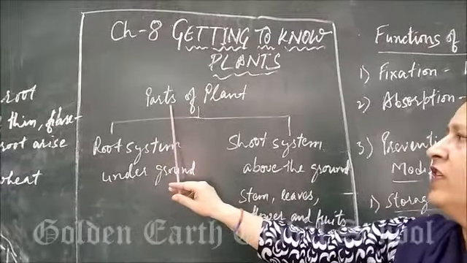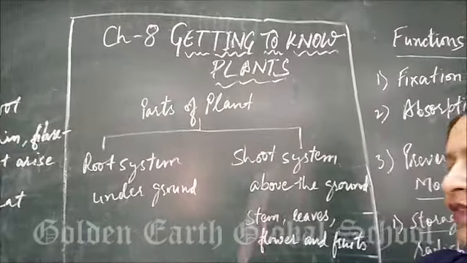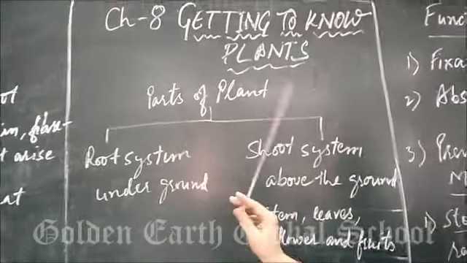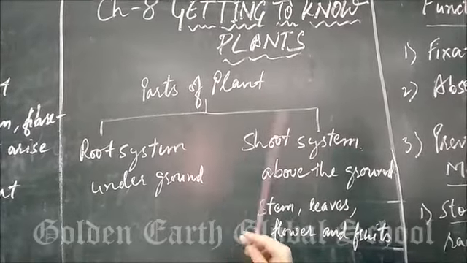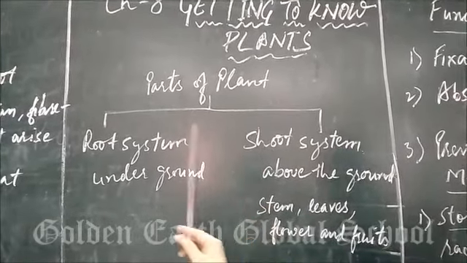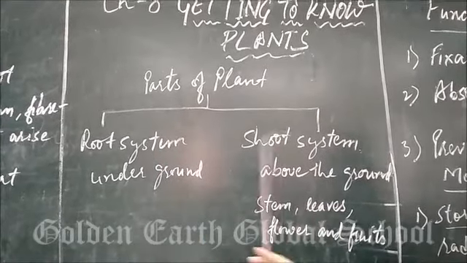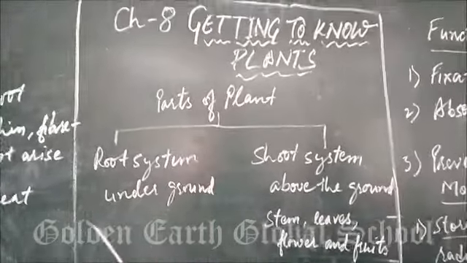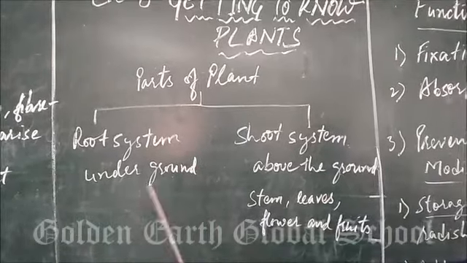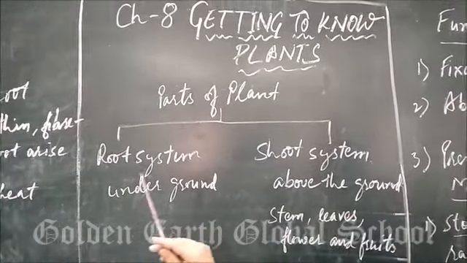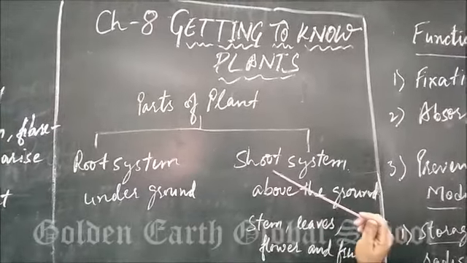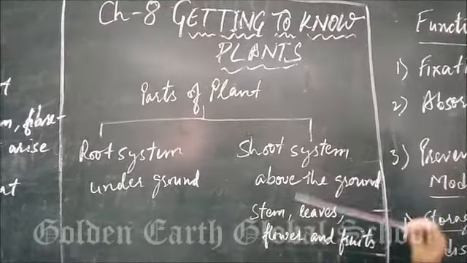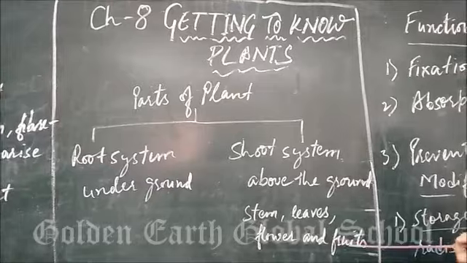Next topic we are going to cover is parts of plant. All of you know that plants have roots, stem, leaves, flowers, buds, all these parts. According to parts of plant, we have divided the plant into two parts: root system and shoot system. From the name it is clear, root system means the underground part of the plant, that is under the soil. Then shoot system, from the name it is clear, is the part of the plant above the ground. It contains stem, leaf, flower and fruits.